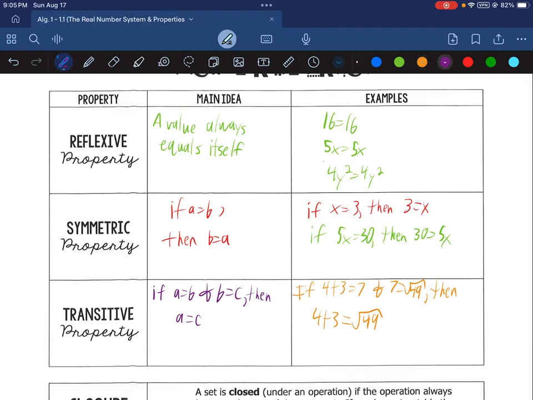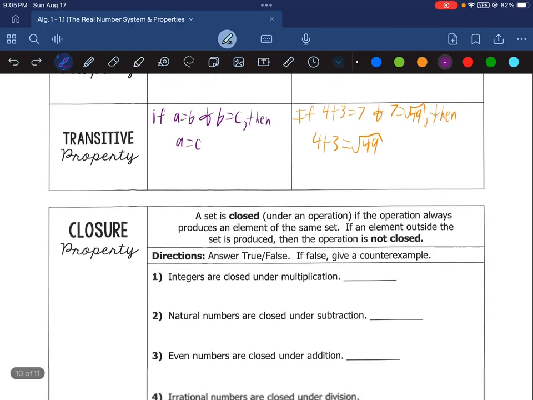Because once again, 4 plus 3 is 7, and 7 is the same thing as the square root of 49. So it's almost like we cut out the middleman there and just push those together.